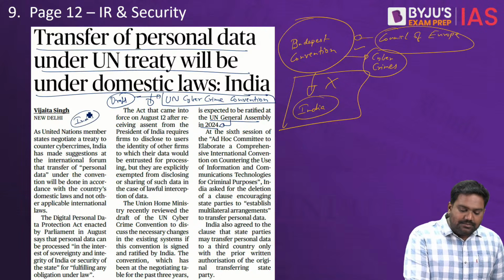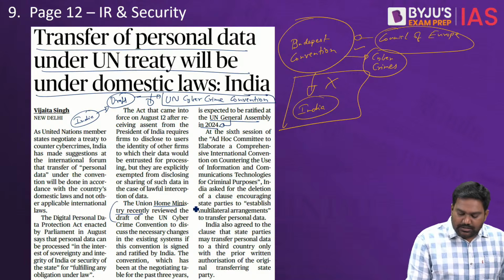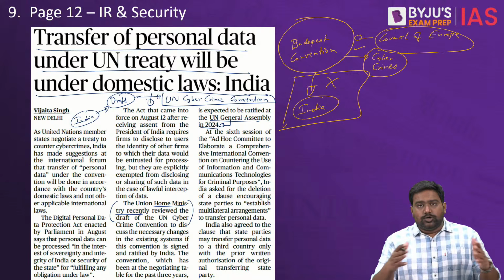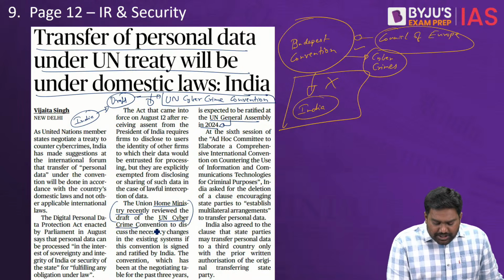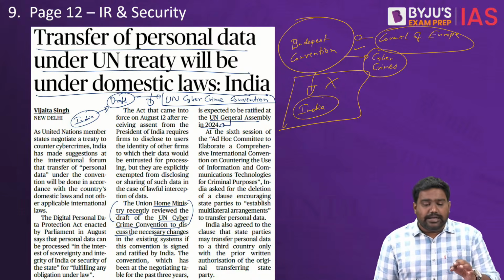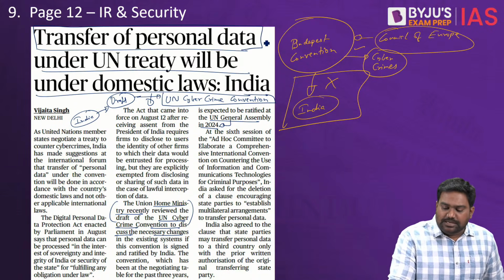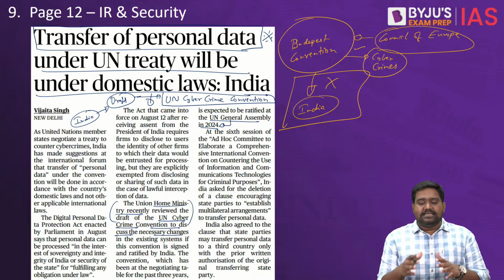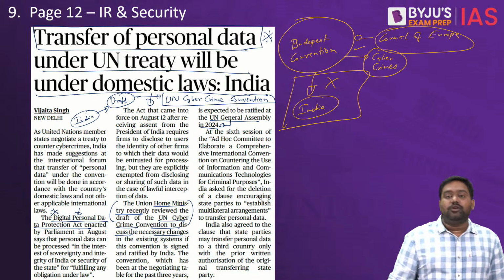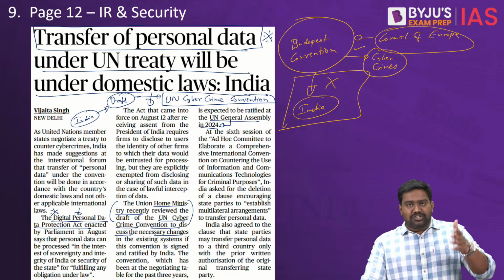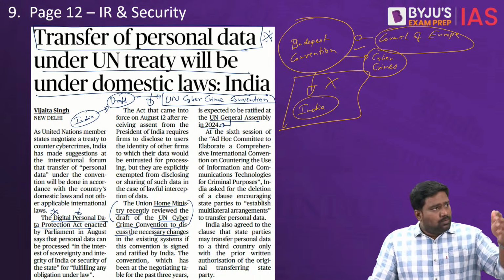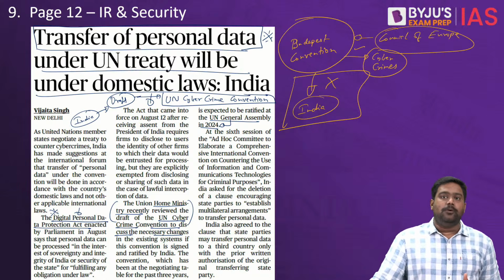India has some concerns. They have been raised by the Ministry of Home Affairs because MHA is the nodal ministry here when it comes to dealing with cyber crimes. Right? It's part of internal security. So the MHA has thoroughly reviewed the draft UN Cybercrime Convention, and it has raised a concern regarding provisions related to transfer of personal data. Because India has recently enacted the Digital Personal Data Protection Act to govern the transfer of personal data. Now, if the UN Convention is brought out and if India signs and ratifies the UN Convention, we might be obligated to include UN provisions into our national law.